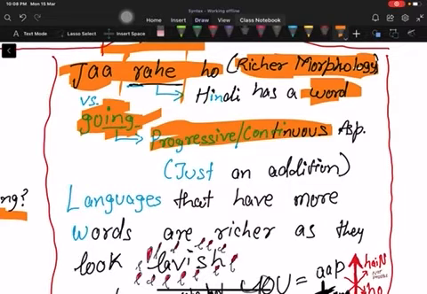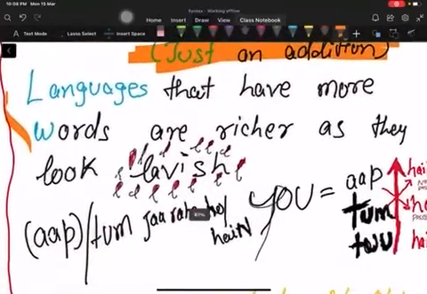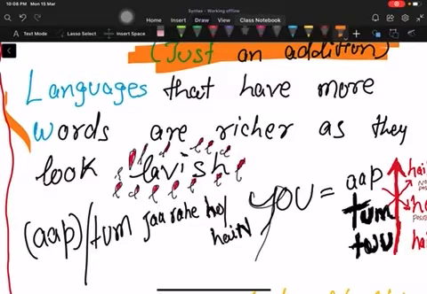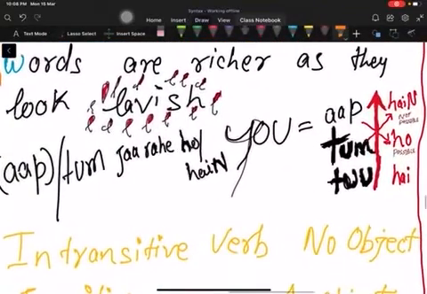But in English, it is just an addition to the verb. So languages that have more words are richer as they look lavish. Beautiful coloring in here.